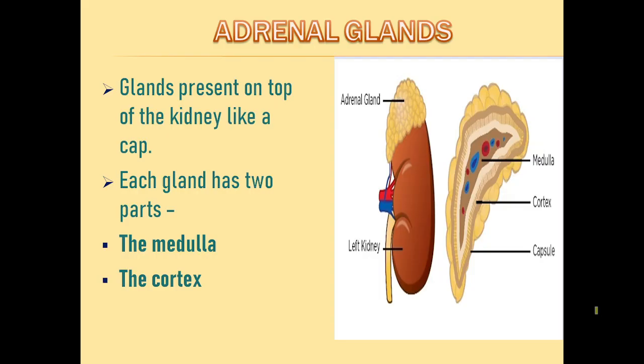First we have the adrenal gland. These glands are present on top of the kidney like a cap. As you can see in the picture on the right hand side, there is one cap like structure on top of the kidneys, which is known as the adrenal gland. It is labeled there too. Each gland has two parts, the medulla and the cortex. Beside that picture you can see one more picture which shows the medulla, cortex, and the capsule. These are the parts. The glands have two parts, mainly the medulla and the cortex.